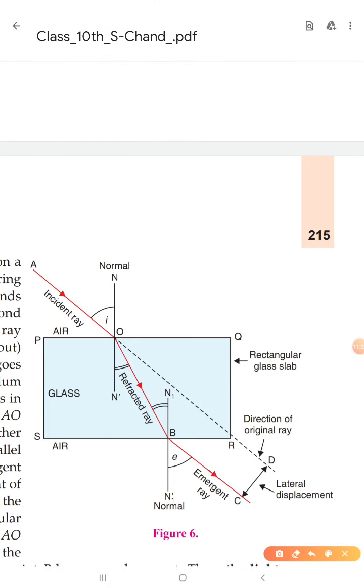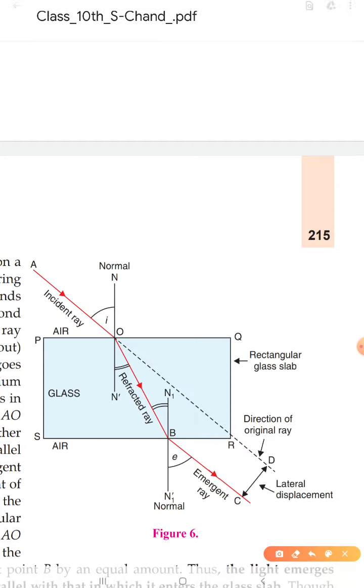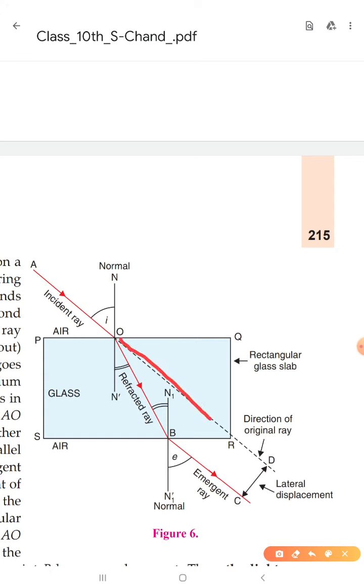Dear students, you can see here, this is the incident ray and this is, at last, the emergent ray, which has moved through the glass slab. It comes out from this point, so this is called the emergent ray. You can see here, this is the original path of the incident ray. If there were no glass slab, then light would move like this. So this is the original path of the incident ray.